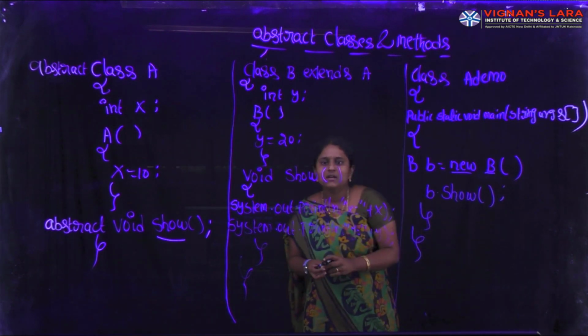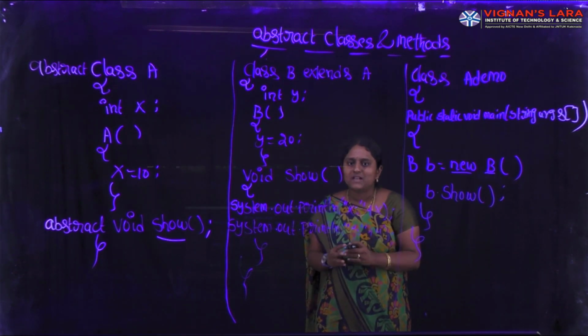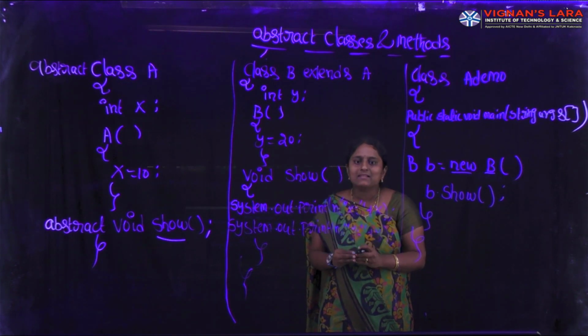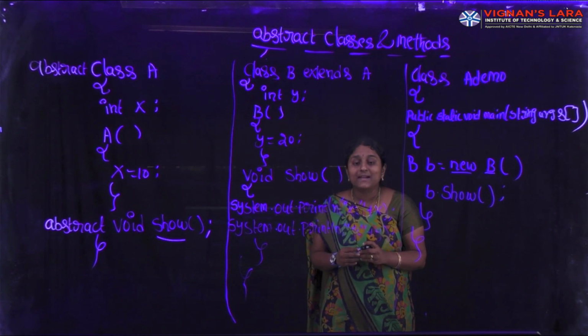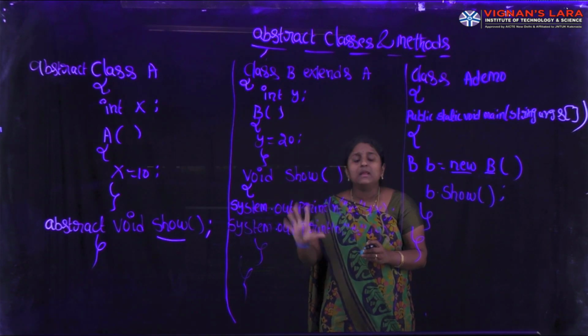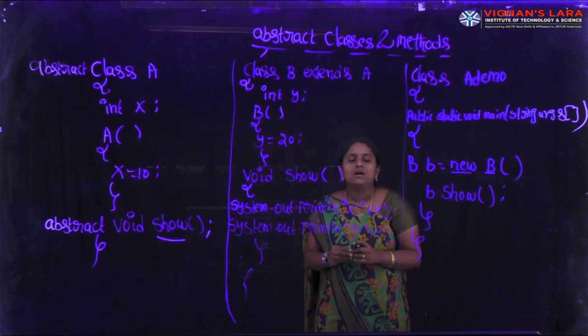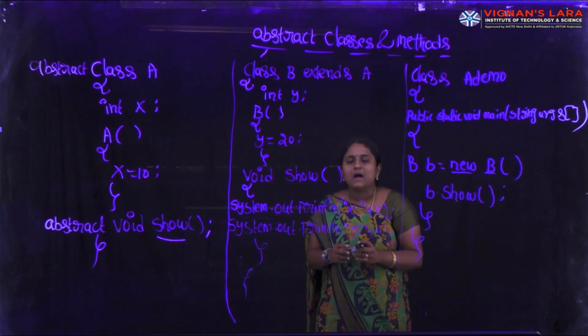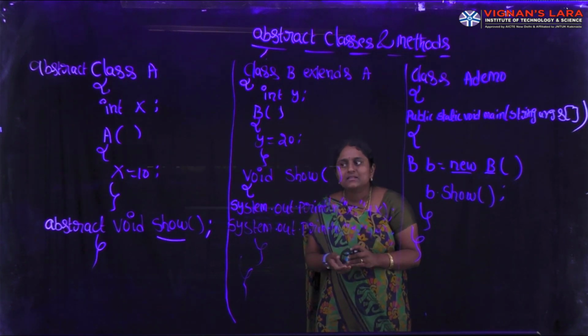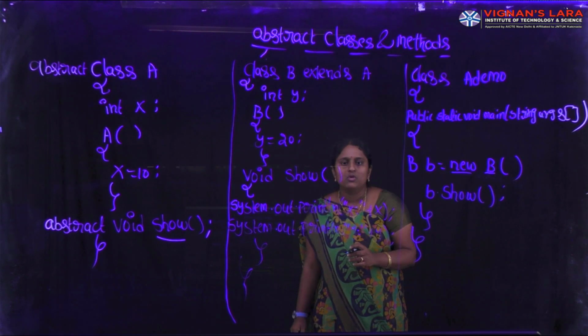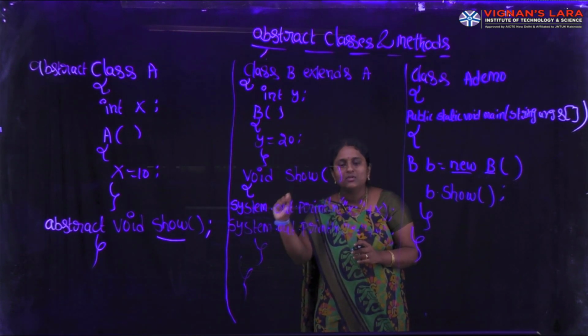In this one, A is a class; it is an abstract class. An abstract class is a class which contains one or more abstract methods. An abstract method is a method without any body. Any method can be defined with the abstract keyword; we can simply say that it is an abstract method. In the superclass, we have defined one abstract method show that contains only the method declaration without any body. But that method is implemented in the subclass.